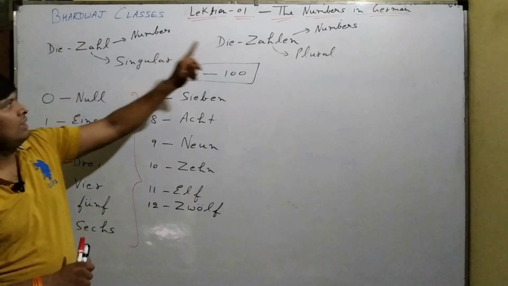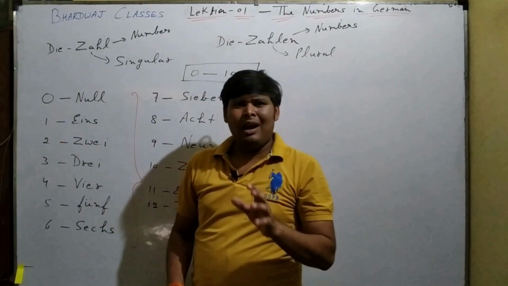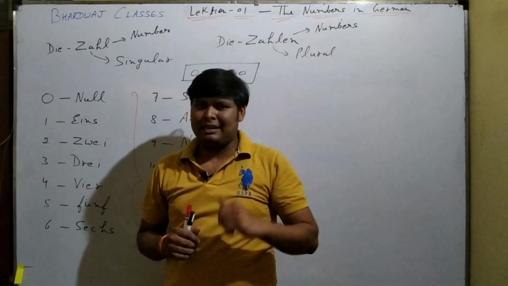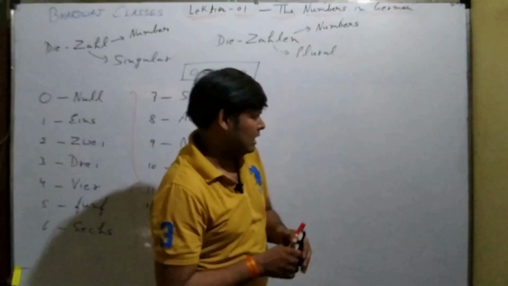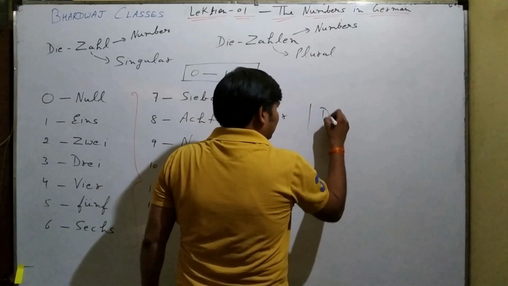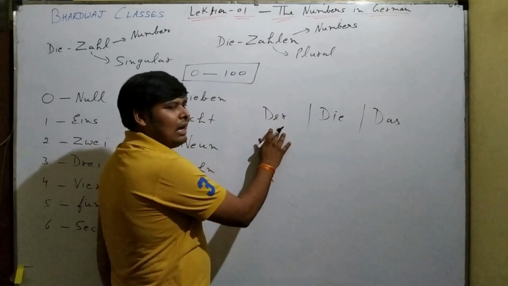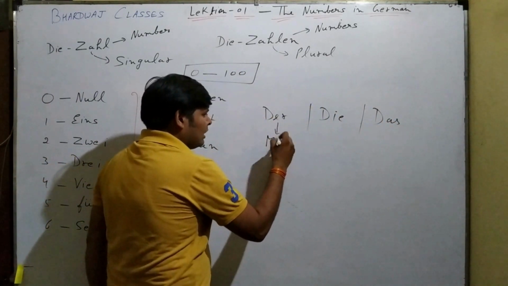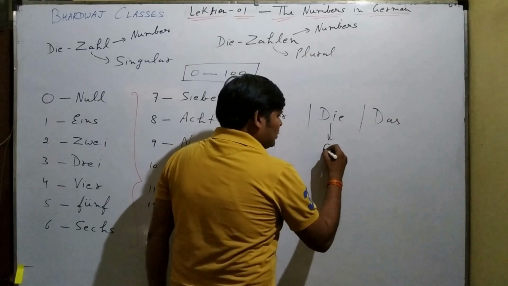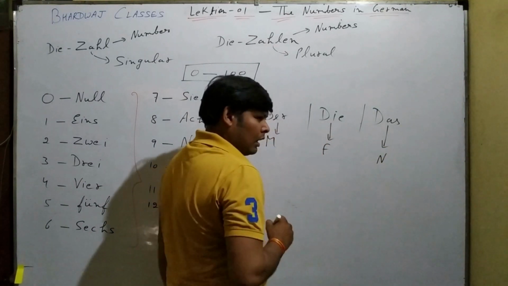Die Zahl, die Zahlen. Unlike English language, German has got der, die, das. Remember, I am writing here der, die, and das. Der is used for masculine. Die is used for feminine, and das is used for neutral.